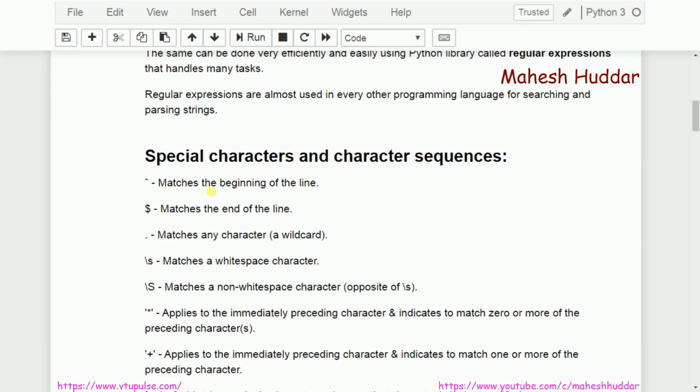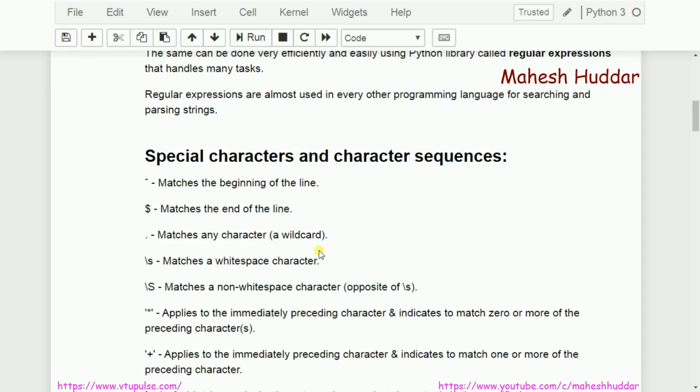Next, let us say I write a regular expression with backslash s, that is a small case s. It will match a white space character. If I want to check whether there is a white space character in a particular string or not, I can use backslash small s. The other possibility is I want to match all non-white space characters. In that case, I can write backslash followed by capital S. It will match one non-white space character.